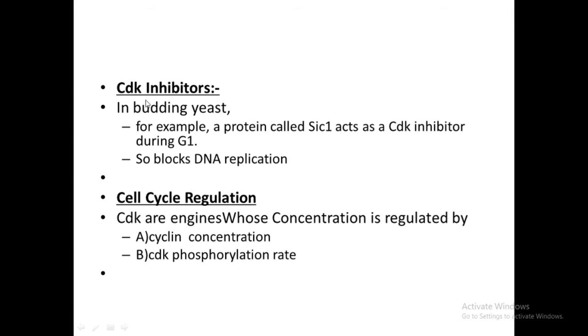Here CDKs are regulated by means of inhibitors. Other factors that influence the CDKs are the levels of cyclins, and the second thing is CDK phosphorylation. Phosphorylation may be inhibitory or excitatory. Inhibitory phosphorylation inhibits the kinase activities of CDK, and excitatory phosphorylation activates the kinase activities of CDK.